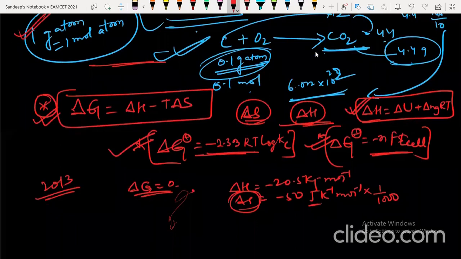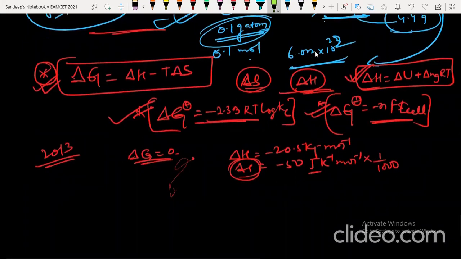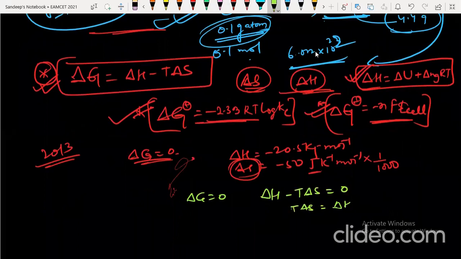So put the values in the equation. Delta G is 0, that means delta H minus T delta S equals 0. So T delta S equals delta H, so T equals delta H by delta S. Delta H is minus 20.5 upon minus 50 into 1 by 1000, so 1000 will go up: minus 20.5 into 1000 by minus 50, the minus cancels.